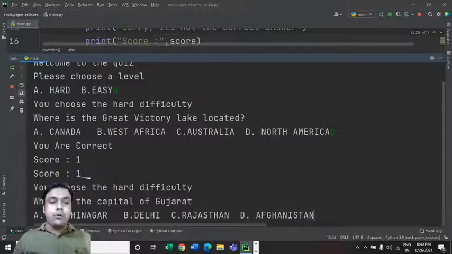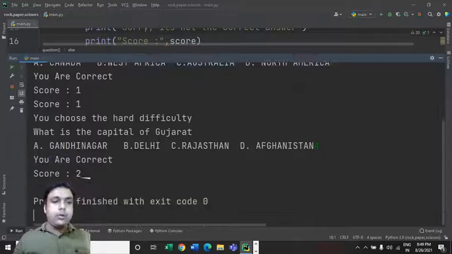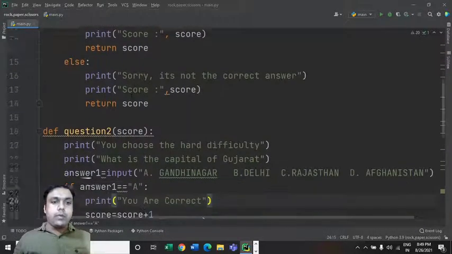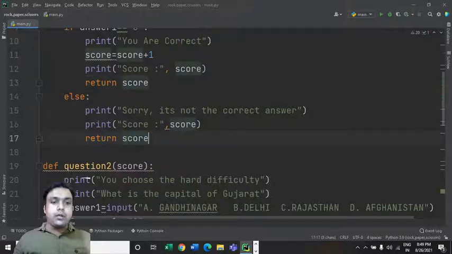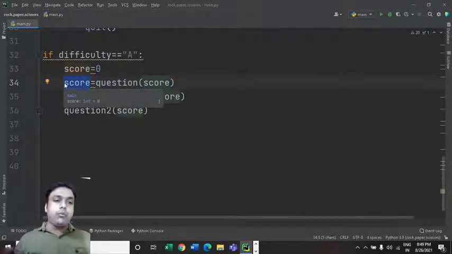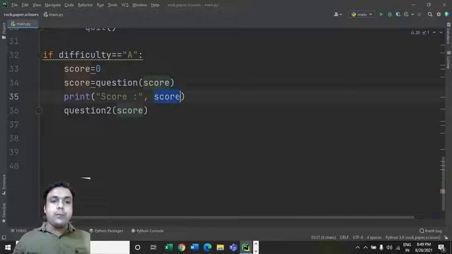See, what we have to do is return the value of score. Once you are done with returning this value of score, you have to save the value which is going to come from this first function in the same variable which we are using for keeping a check on the score, right? And finally this score will get printed.